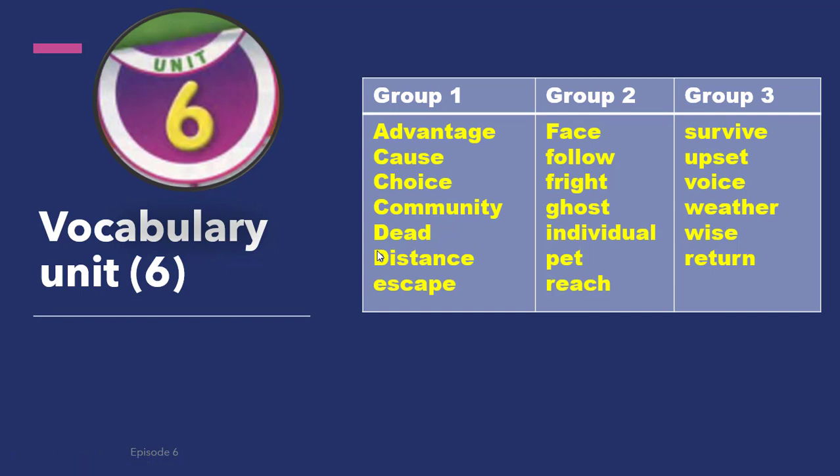Vocabulary Unit 6. Group 1: advantage, cause, choice, community, dead, distance, skip. Group 2: face, follow, fright, ghost, individual, pet, reach. Group 3: survive, upset, voice, weather, wise, return.